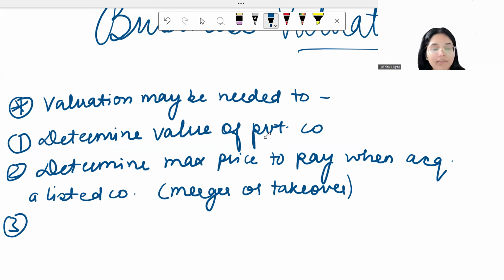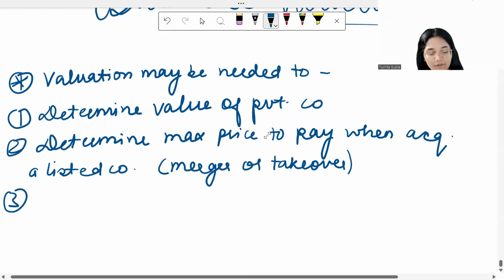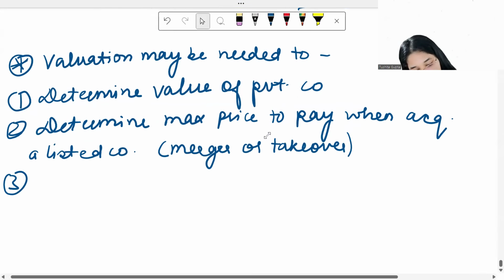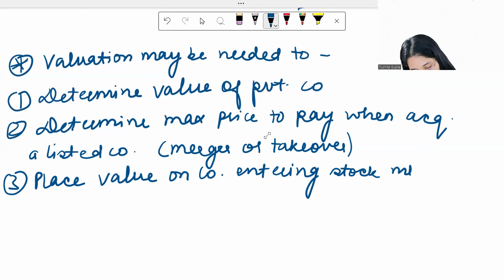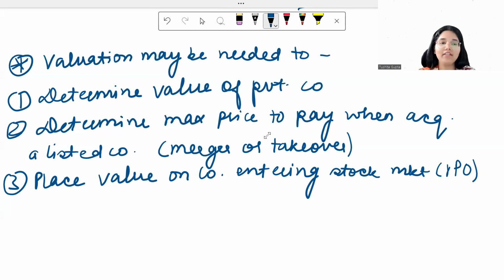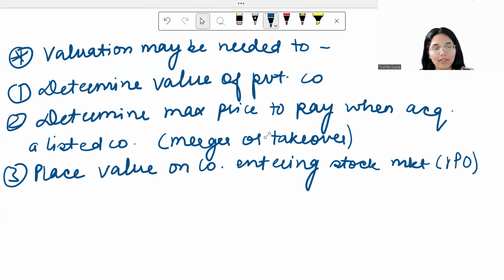Another place where valuation will help you is to place a value on any company which is entering the stock market. This basically means if any company wants to have an IPO, then you will also need the valuation to decide what price the company is going to offer the IPO at.